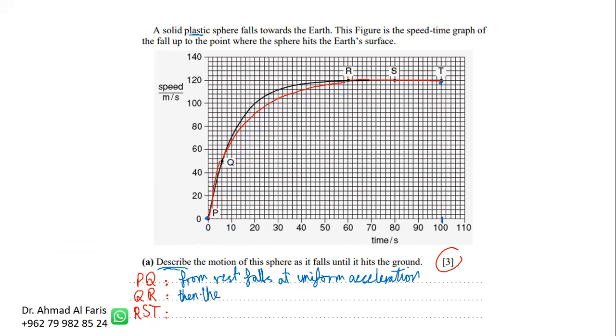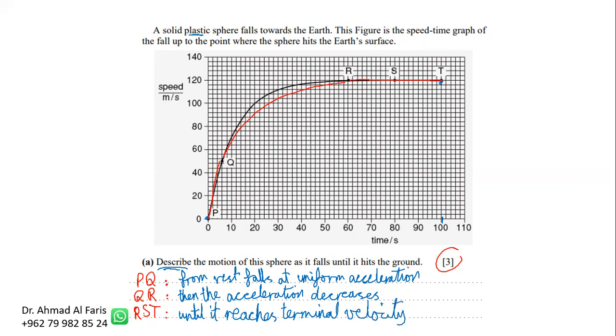Then what happened to the acceleration? The acceleration decreases until what? Until it reaches terminal velocity, until the speed is constant and reaches terminal velocity. You can say terminal velocity or constant speed, you will get the last mark. And that's how we are going to answer this question. Okay, these are the 3 marks for part A.